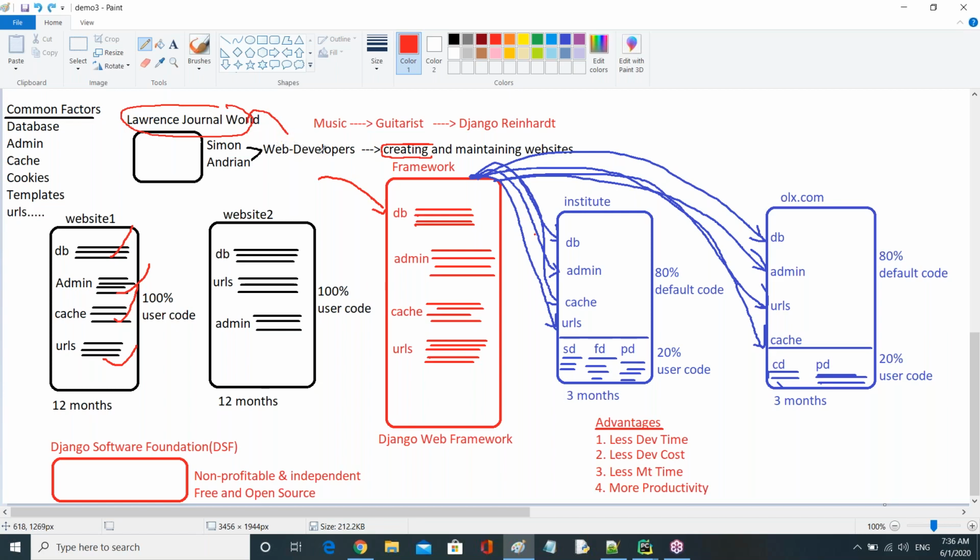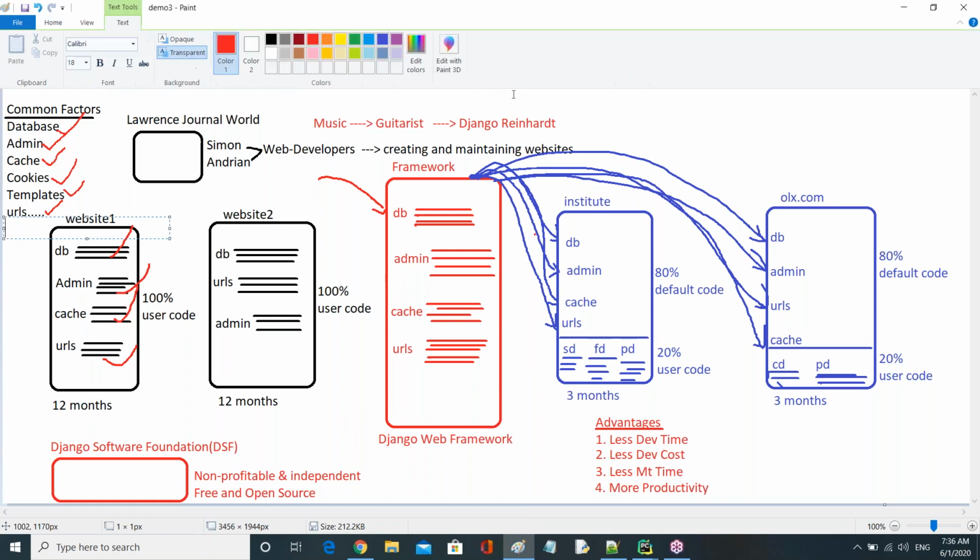Now let us see what problem they are facing. Before that, just observe, guys. If you take any number of websites, all the websites have some common factors. Database is a common factor in all the websites. Admin is a common factor. Cache is a common factor. Cookies is a common factor. Templates is a common factor. URLs is a common factor, right? There are so many.